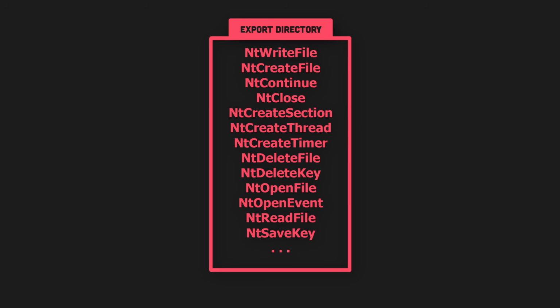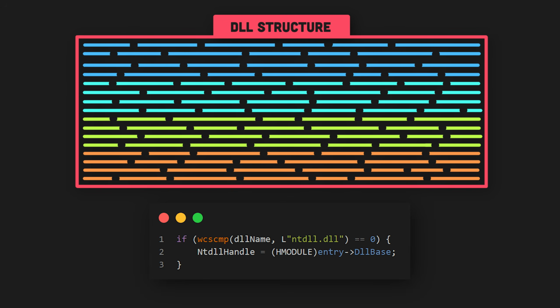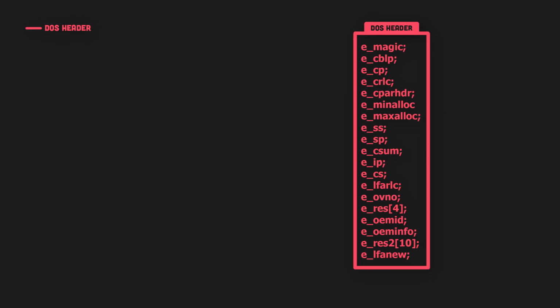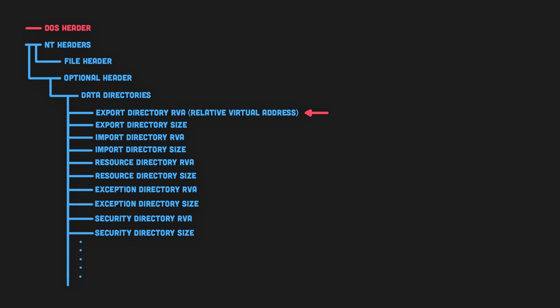And in order to access this directory, we first need to walk through the DLL structure. Since we already obtained the base address of the NTDLL.DLL, we can use it to access the export directory. We first read the DOS header to obtain the e_lfanew member, which points to the start of the NT headers. Inside the NT headers lies the optional header, which contains an array called the data directories array. The first entry or element inside this array is the address of the export directory.